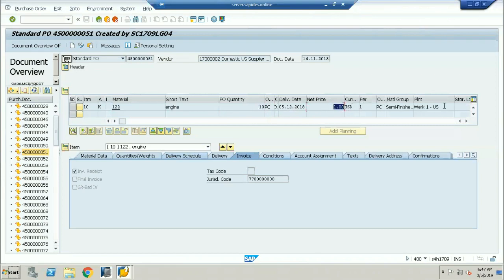And for this particular plant, he is going to be raising a purchase order. Now, if you see, this is exactly the purchase order. What is the delivery date? The delivery date is last year, 05/12/2018. But if I see this purchase order, the delivery has not yet happened, meaning the invoice has to happen first.